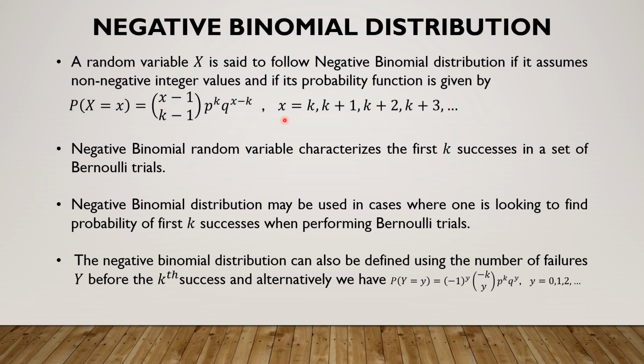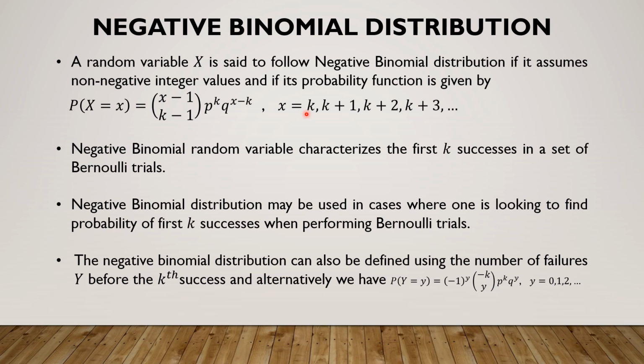the k successes. Now, interestingly, the values taken by the random variable start only from k and not from 0 or from 1, unlike binomial, Poisson and geometric. Very simple reason is, if one wants to achieve k successes, minimum the number of Bernoulli trials has to be k. As a simple example, if I'm looking for 10 successes, I can't perform the trials less than 10 times and look for 10 successes.